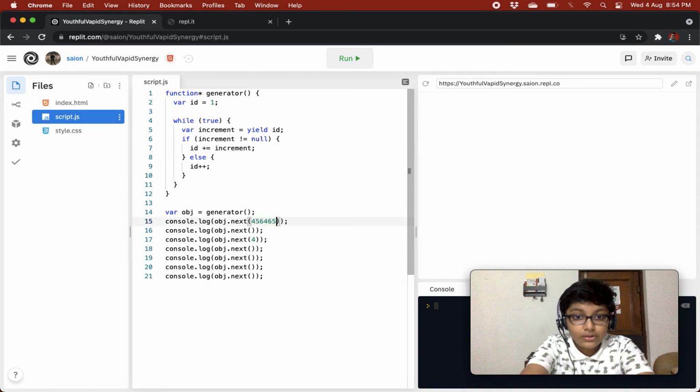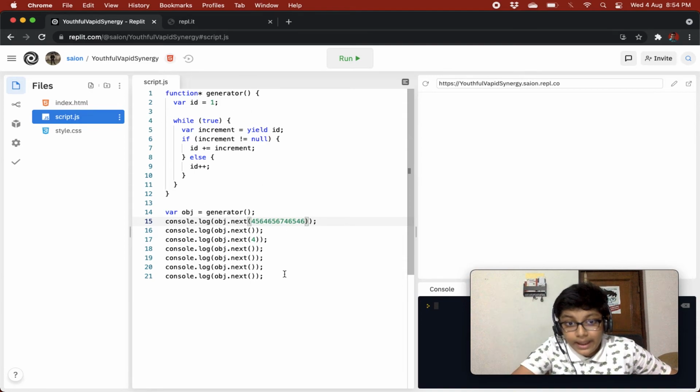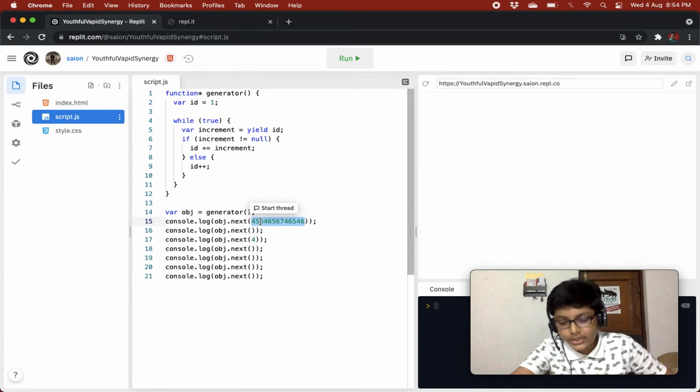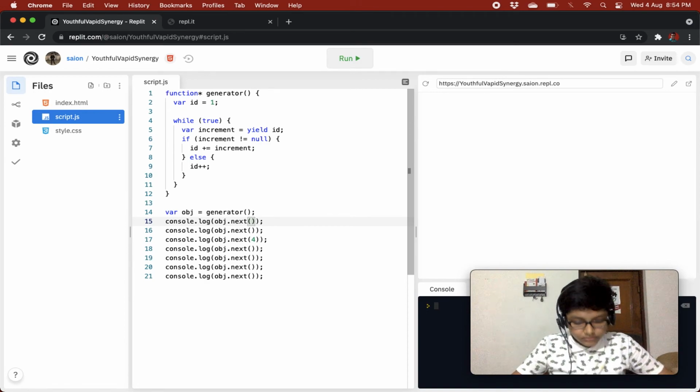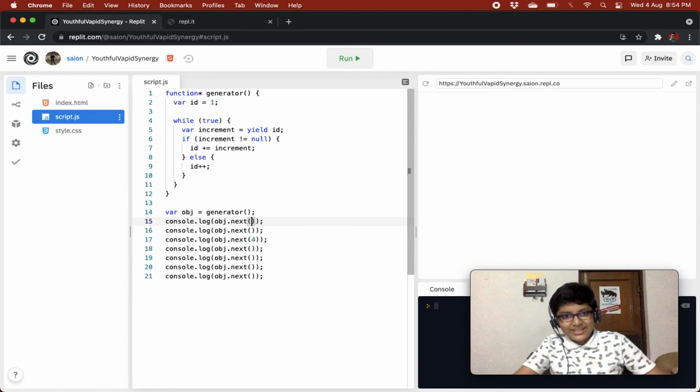Now if you give anything over here, nothing is gonna happen. Why? Because it is going in here, id is 1, and it is just incrementing, and it is just yielding the id. So it is yielding 1, and it is taking the next method call's value that is passed. It is not checking for the first one, it is checking directly for the second one. Okay, so whenever you pass anything to the first one, nothing will happen. So this was quite cool.